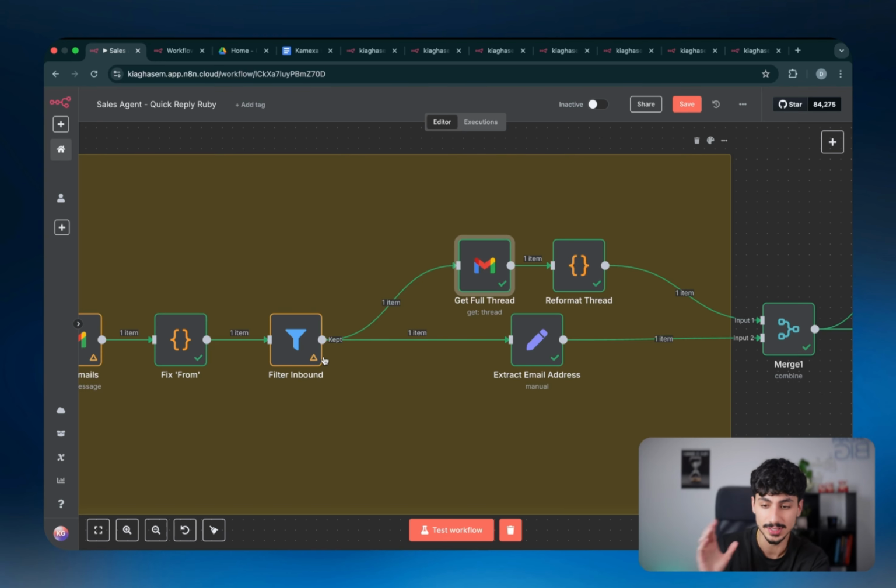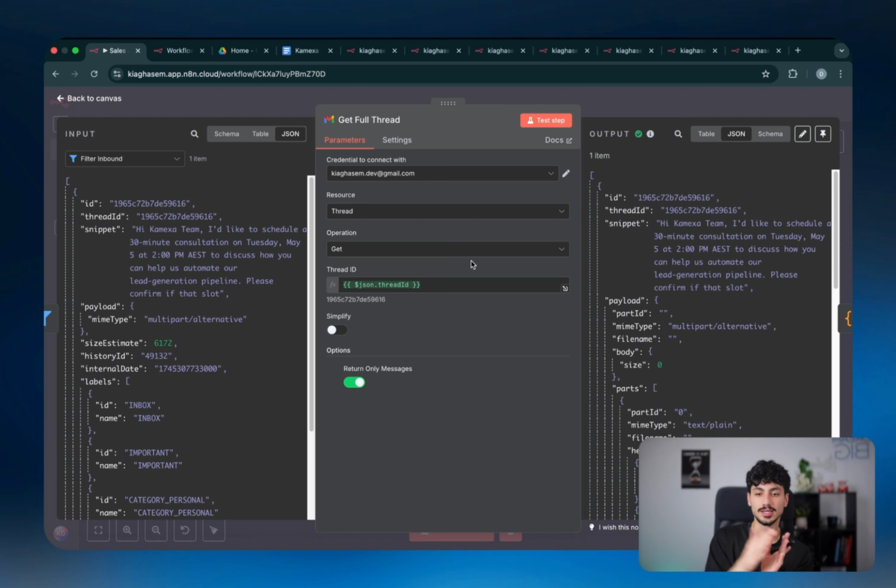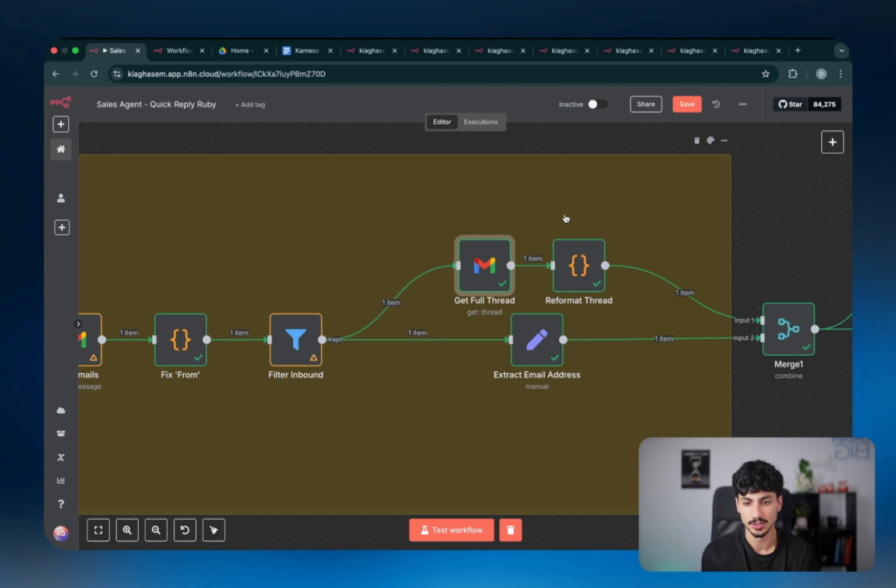So then once it actually filters the email, what it's doing is it's trying to get the entire thread of that email, because a lot of times these emails are going to be replies to cold emails that you've sent out. And in the instances where it's a reply to a cold email that you've sent out, there's obviously a history behind that email. And the idea of this node is to be able to pull in the emails that you sent them in conjunction with the email that they sent you. So to actually make this more meaningful, what I'm going to do is I'm going to run one more demo to show you exactly what I mean.